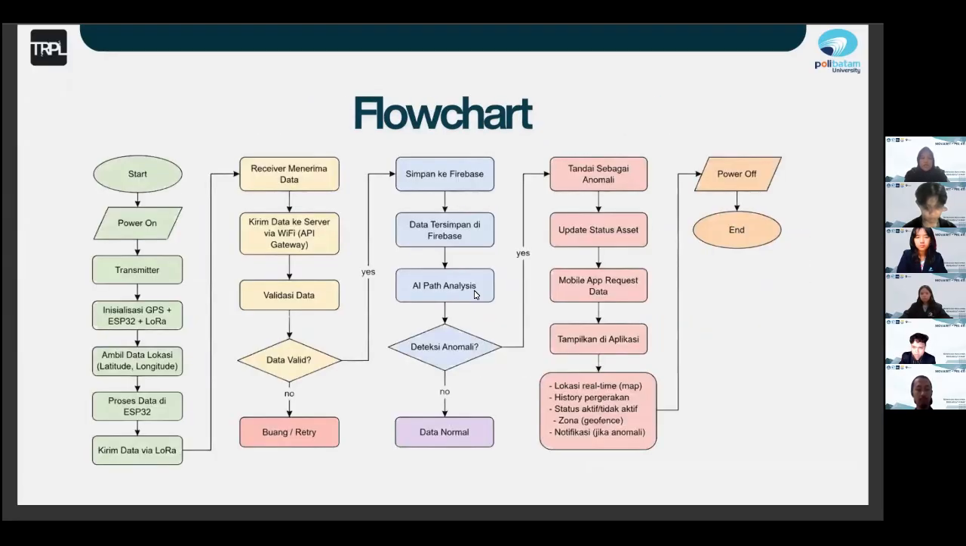On this page, we will explain our system flowchart from start to end. Location data is captured by the transmitter via GPS, processed on the ESP32, and sent via LoRa to the receiver, which forwards it to the server for validation. Valid data is stored in Firebase and analyzed by AI to detect anomalies. Then it is displayed on the mobile application along with real-time location and asset status. That's an overview of our overall system workflow.